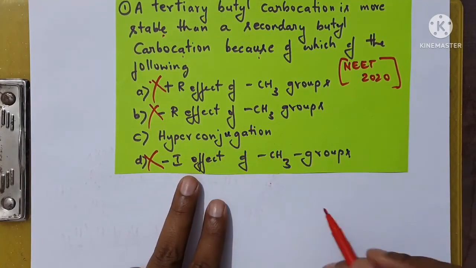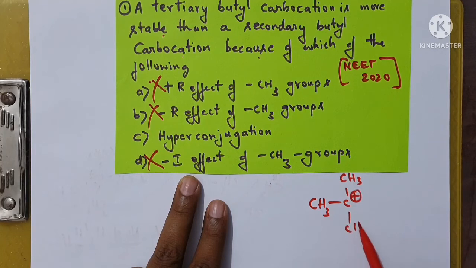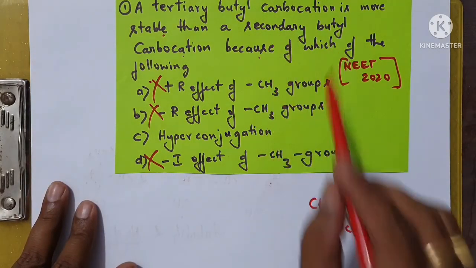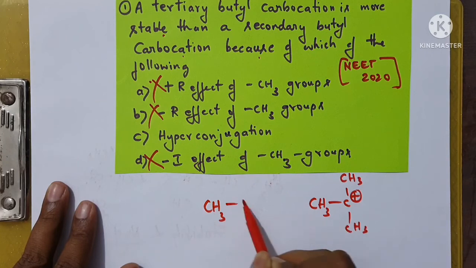And here it is a tertiary carbocation. Sir, how to write a tertiary carbocation? This is a tertiary carbocation. And which is the other one? Secondary butyl carbocation.